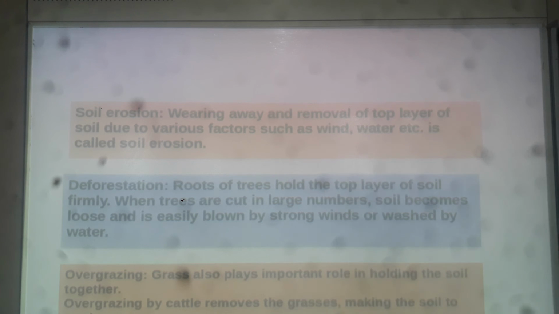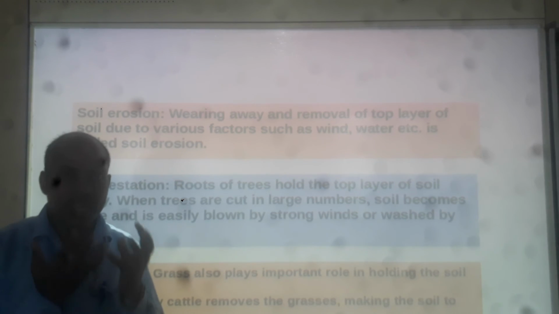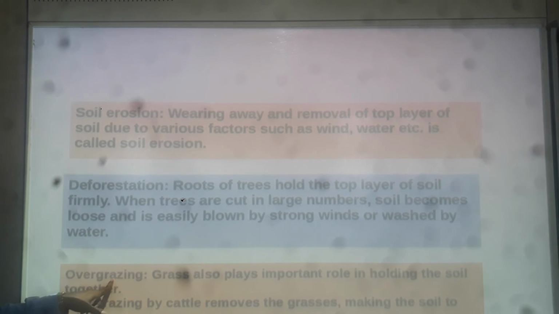Another factor, overgrazing. As the name suggests, grazing. Grazing, eating away by cattle. Eating away by cattle is known as grazing, right? Ghas charna.